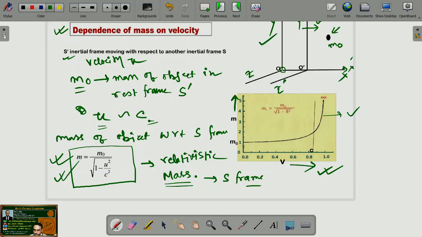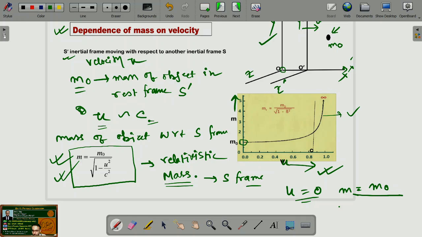When the velocity u is 0, m becomes m naught, so the mass will be the same as the rest mass. This point is m naught.